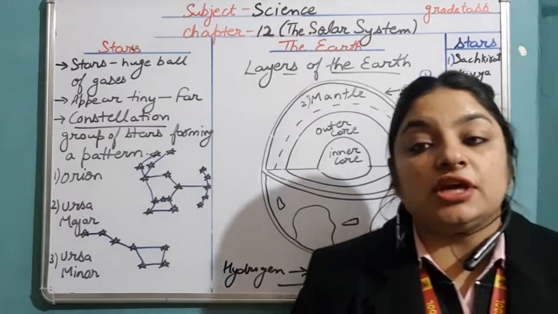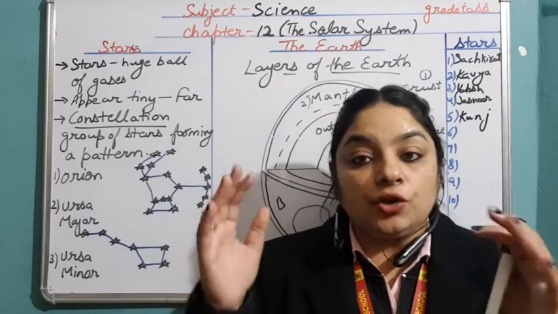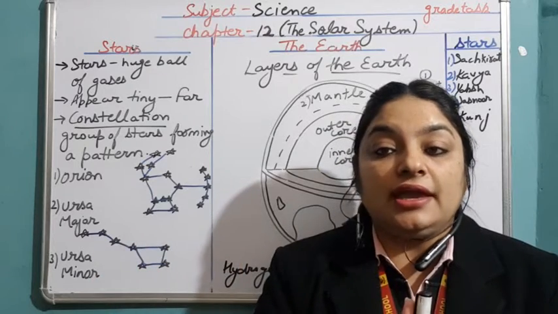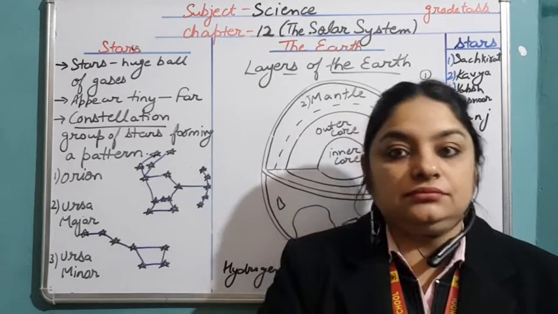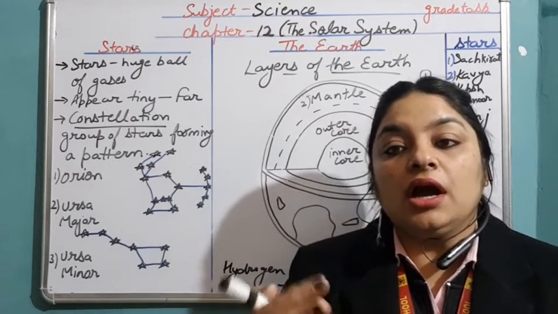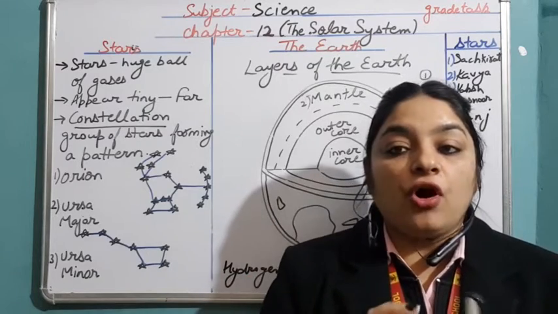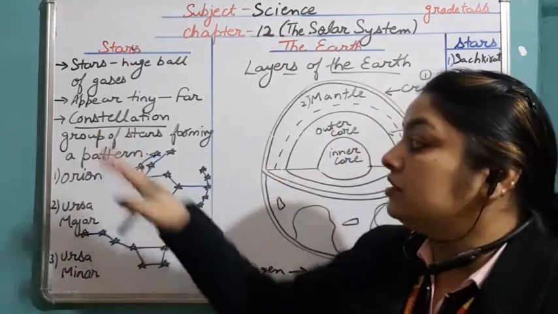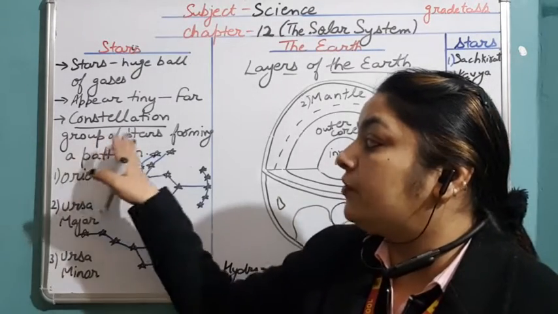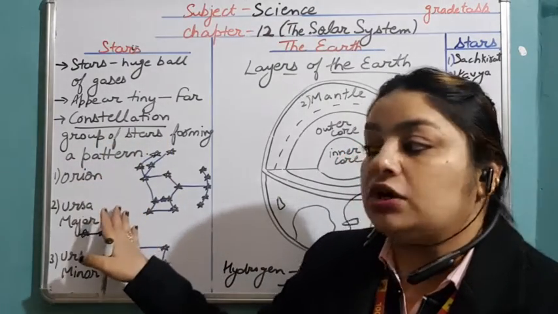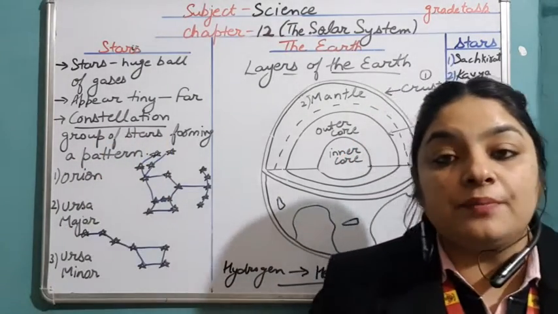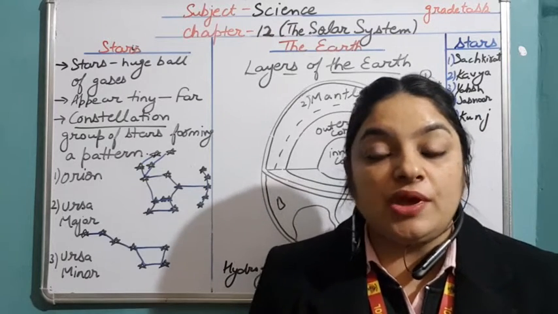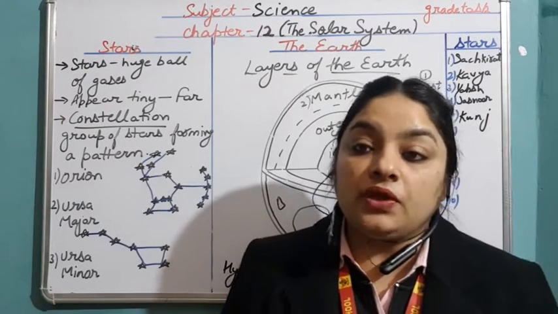After this, next one is constellation. What is a constellation? A constellation is a group of stars. There are millions of stars in the night sky. We cannot even count them. So a group of stars that form a particular pattern, a particular shape, is known as a constellation. A group of stars forming a pattern is called a constellation. A few examples are Orion, Ursa Major, Ursa Minor. These are a few examples of constellations.